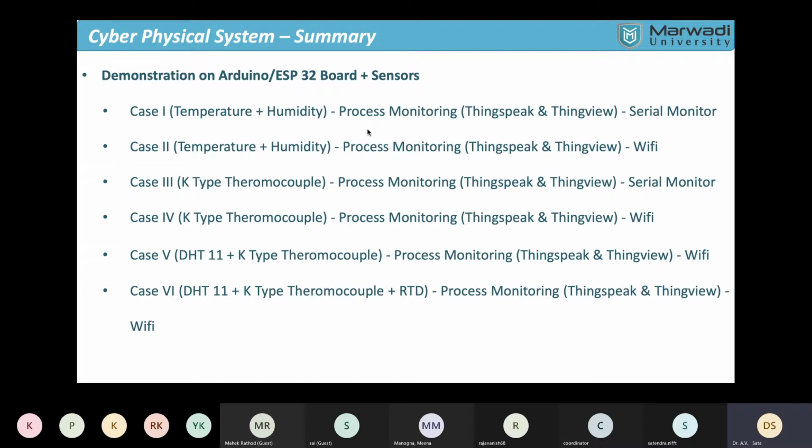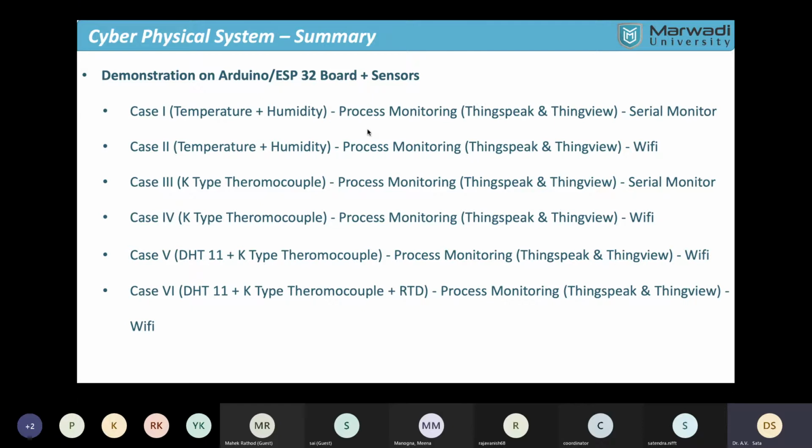We'll see that demonstration, and then also see how to combine the DHT11, K-type thermocouple, and RTD, all three together in one board. Once you learn to connect at least three sensors to the ESP, you can easily learn to connect more, as more pins are available.